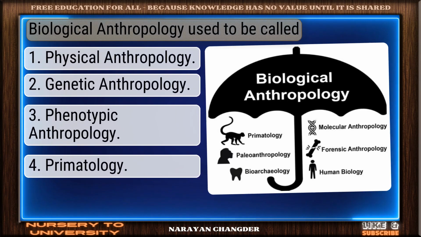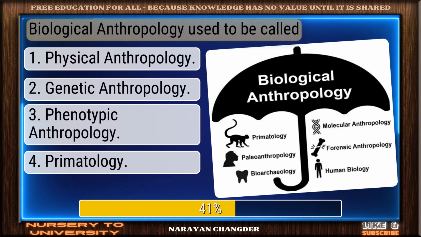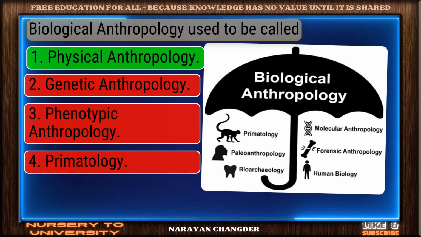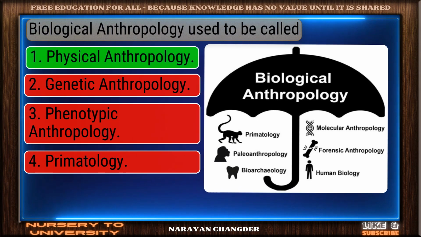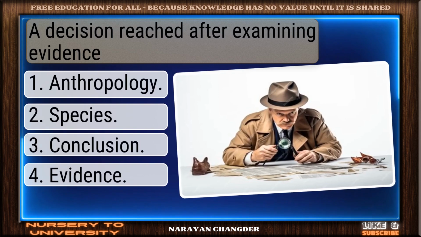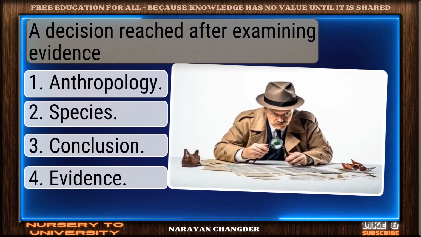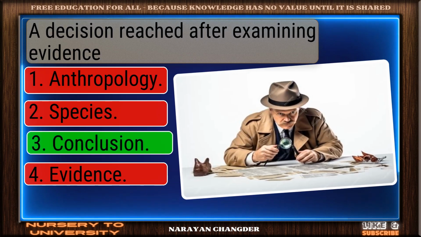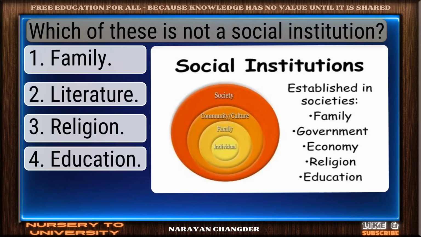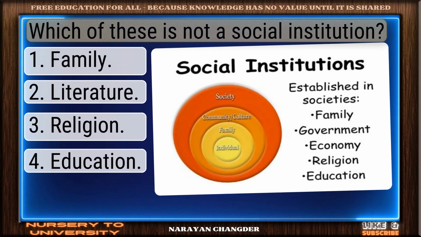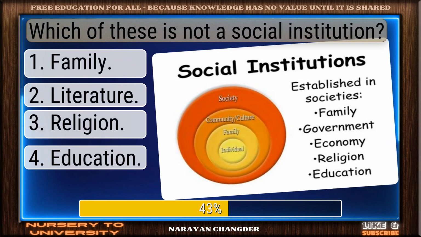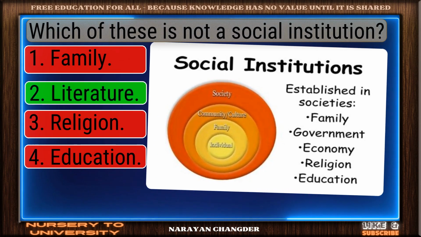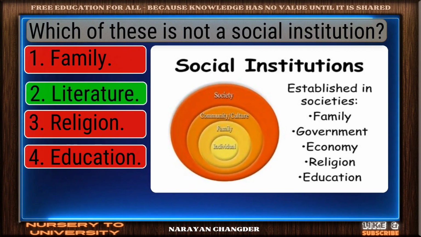Biological anthropology used to be called? You chose physical anthropology, and it is correct. A decision reached after examining evidence. Smart pick. Conclusion is the correct choice. Which of these is not a social institution? Great job. Literature is the accurate answer.